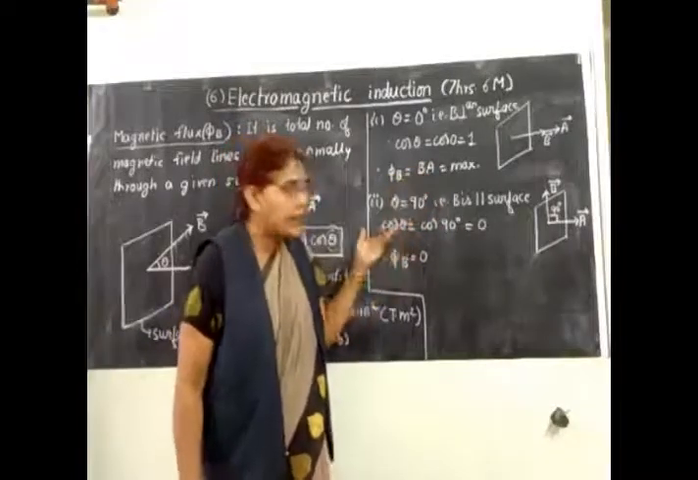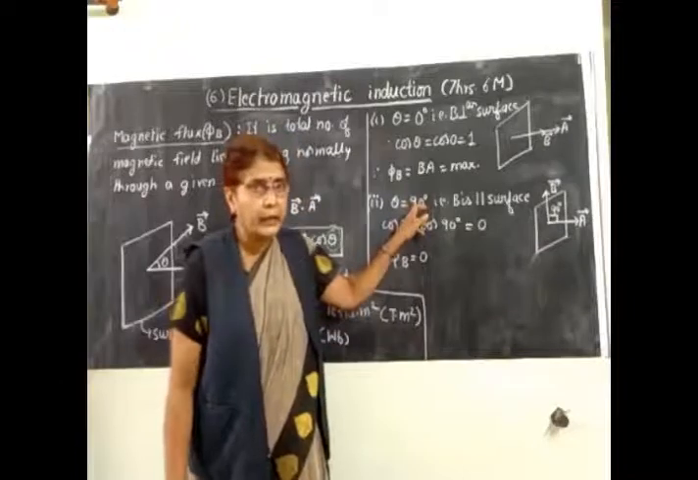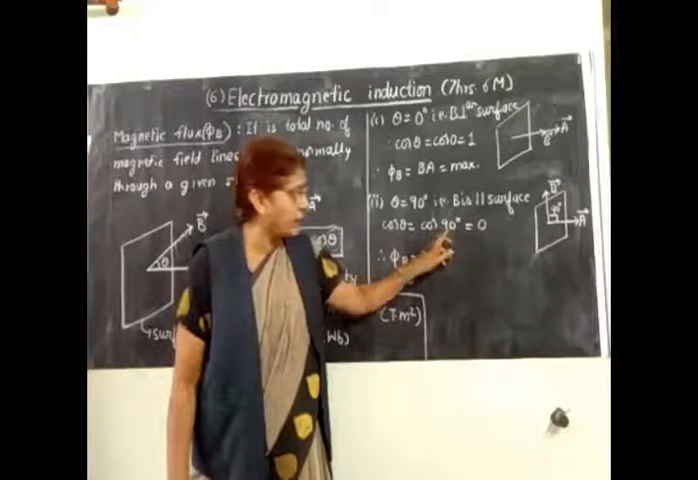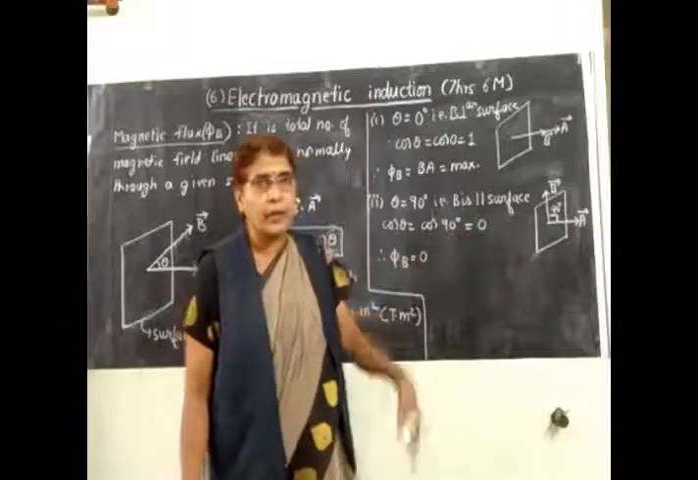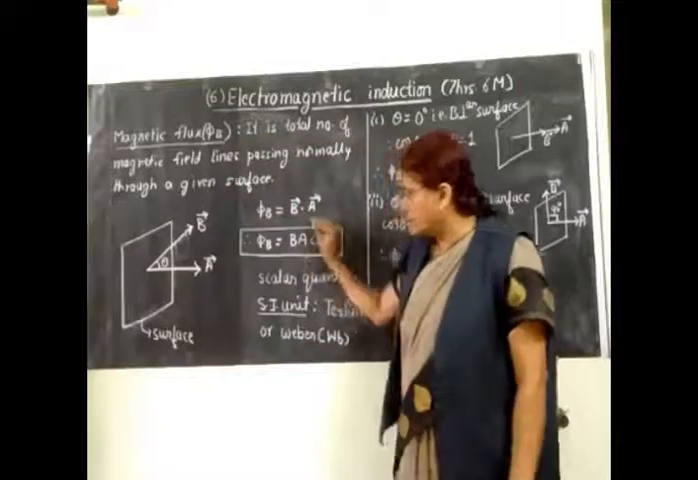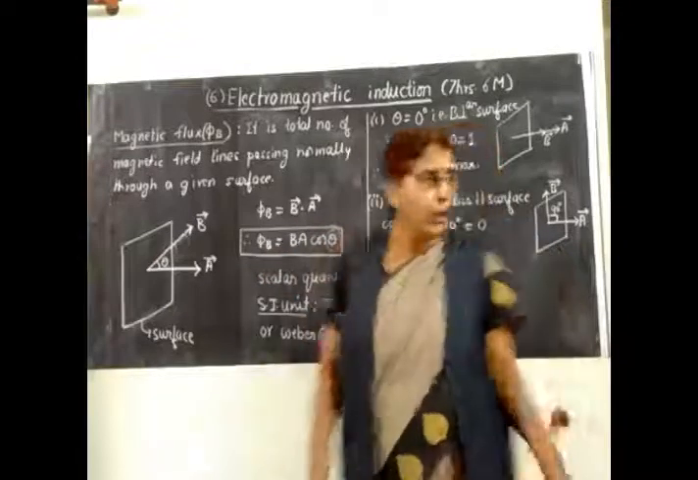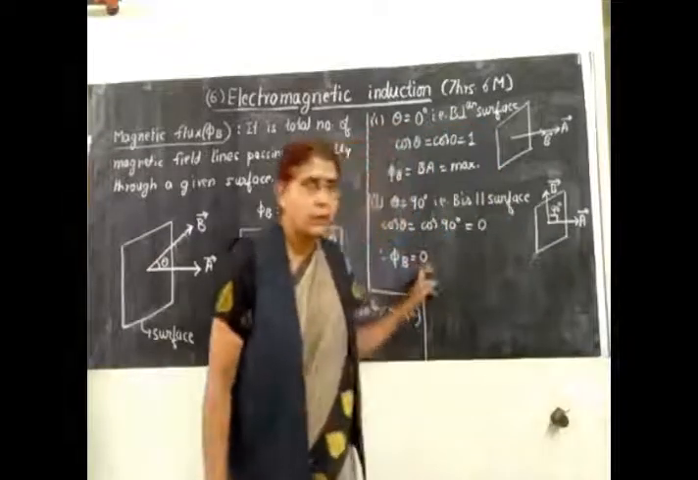Now let us come to the second case. Theta equals 90 degrees. Find out cos of 90 degrees. Cos theta is cos of 90 degrees. Cos 90 is 0. So because cos 90 is 0, this term becomes 0. So what will be the flux? Flux will be equal to 0. So now the flux becomes equal to 0.